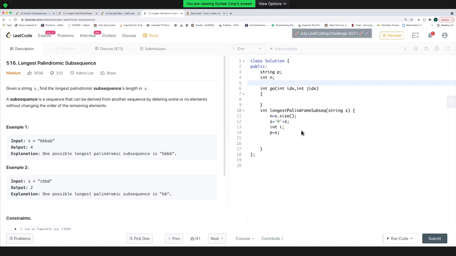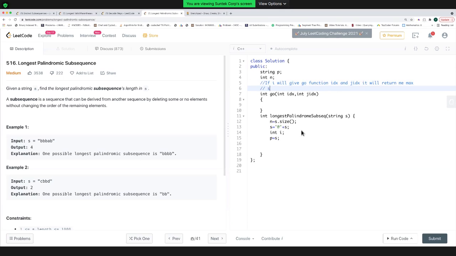So here I'm defining my go function in such a way that if I give the go function idx and gidx, it will return me the max subsequence from idx to gidx.